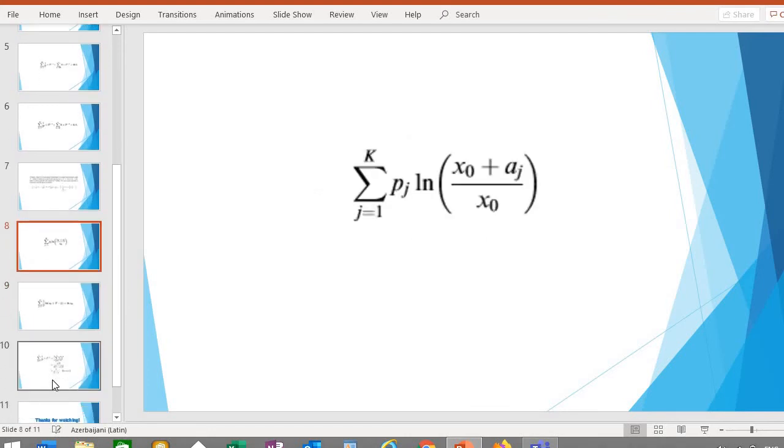Suppose a player has an initial fortune x0 and has a probability pj, for j equal to 1 to k, of winning an amount aj, where the sum of pj is 1.